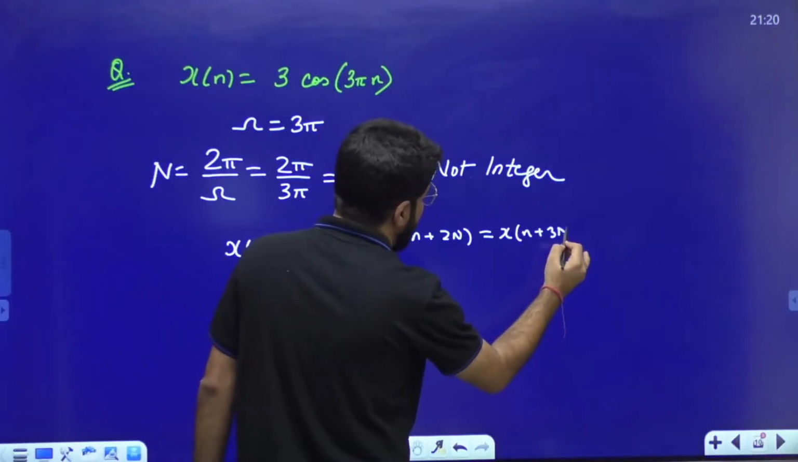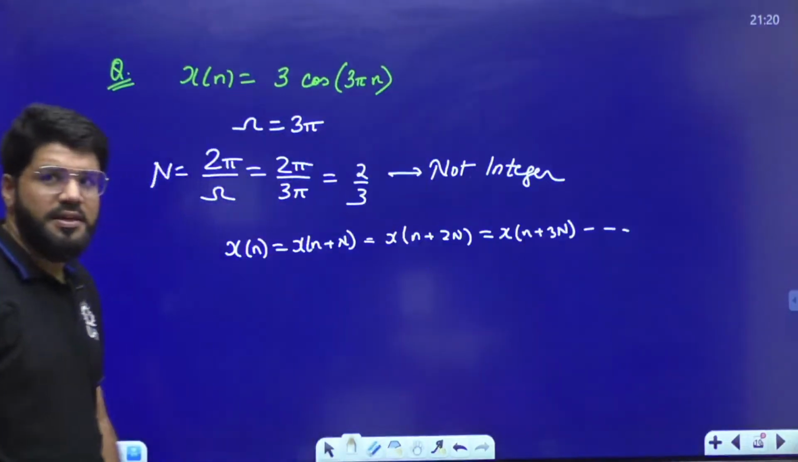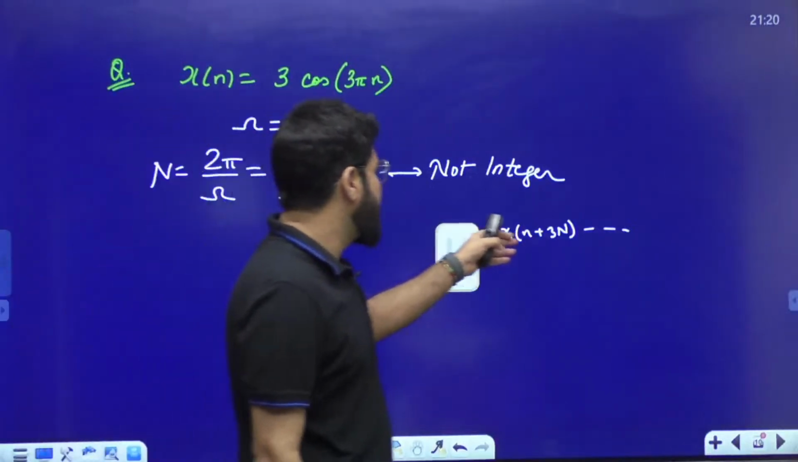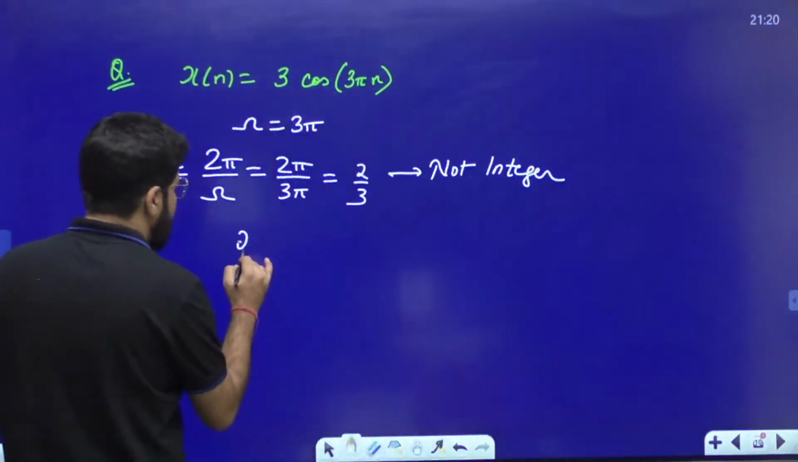That is what a periodic signal is. Okay, so if the value repeats at n, it will also repeat at 2n. Acha, what is the value of 2n?